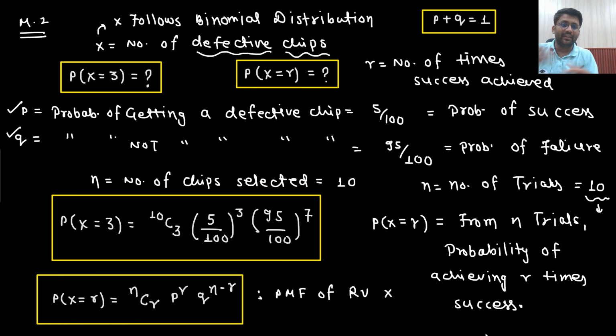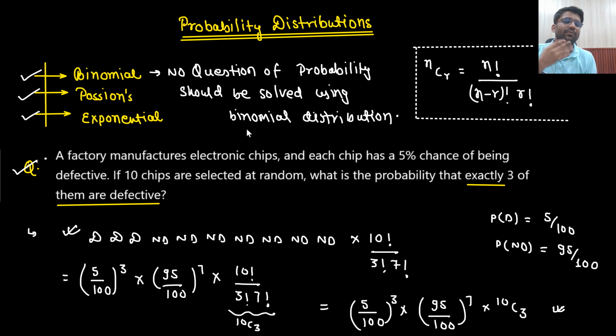But for each trial, you will have to check whether they are independent or dependent. So it will be a hectic process. So, sir, we will never solve any question with the concept of binomial distribution? You would see in PYQs, a lot of questions are there which will be solved with the concept of binomial distribution. But rather than that, we will solve in this manner: take one case, then just see how many cases are possible, job done.